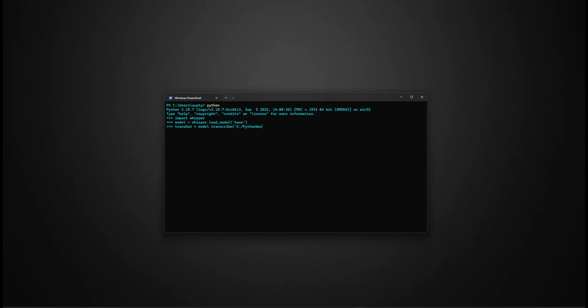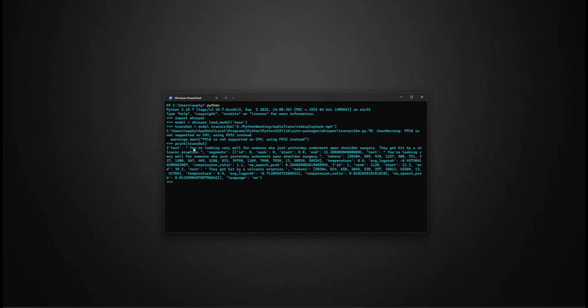So we'll just do something like video playback.mp4, close that out, and we'll pass it that. And so now it's running against that file, and we called it transout. So what we'll do is just print that rather than write it out to a file for this. So we'll print transout.